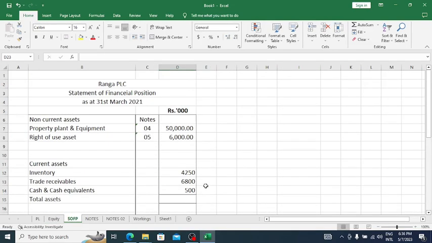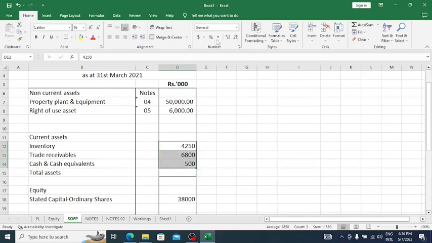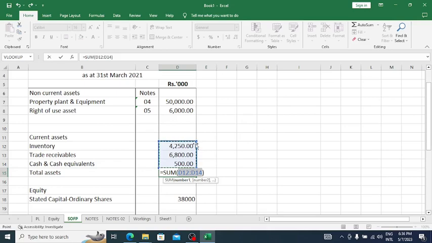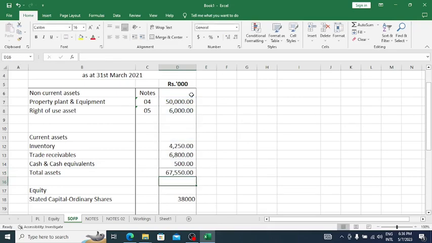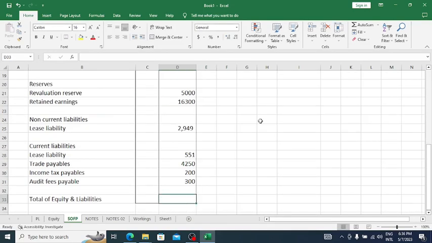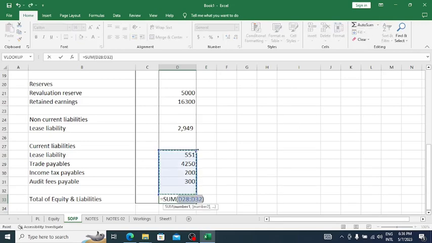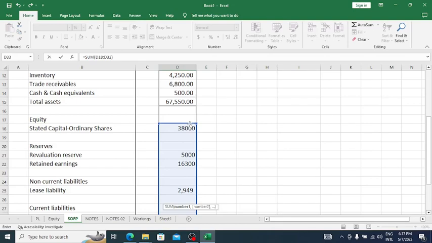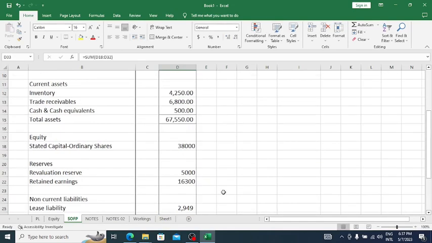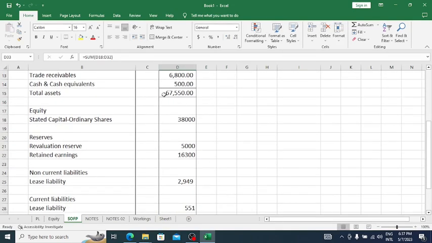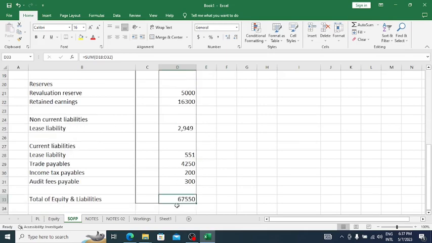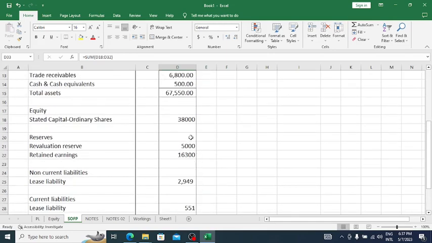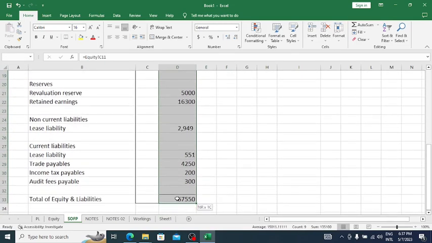Now we can total the balance sheet. Okay, this tallies with the 67,550, 67,550. Okay.